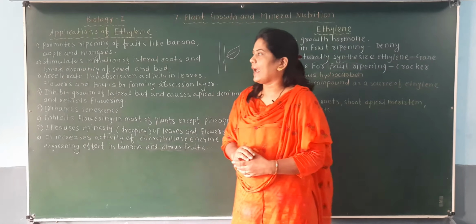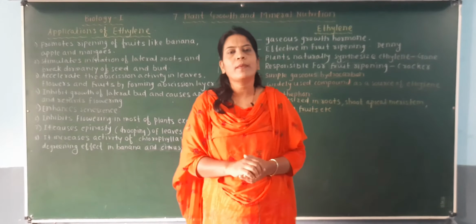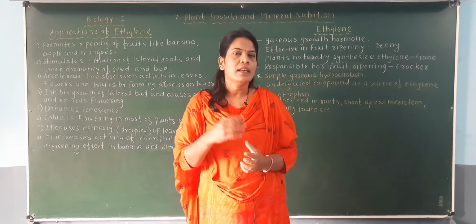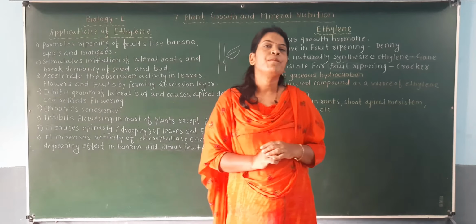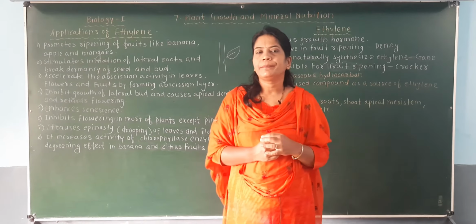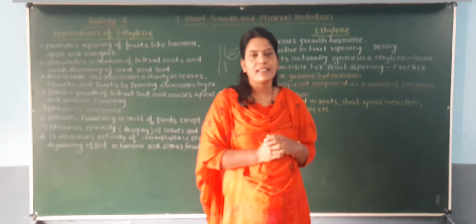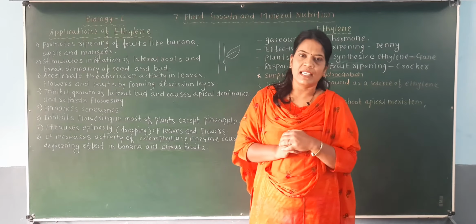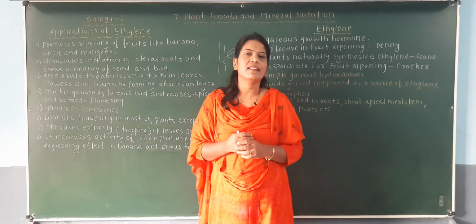Fifth application is that it enhances senescence. Senescence we have discussed a number of times before, while discussing the previous hormones. Senescence means the old characteristics which develop in the plant. Another name is aging characteristics, meaning when the plant matures, it develops the senescence characters.